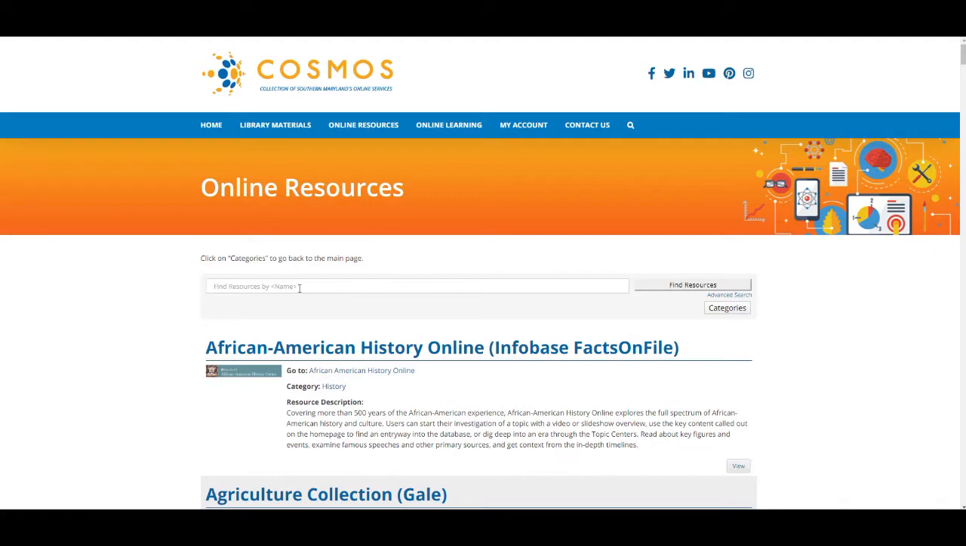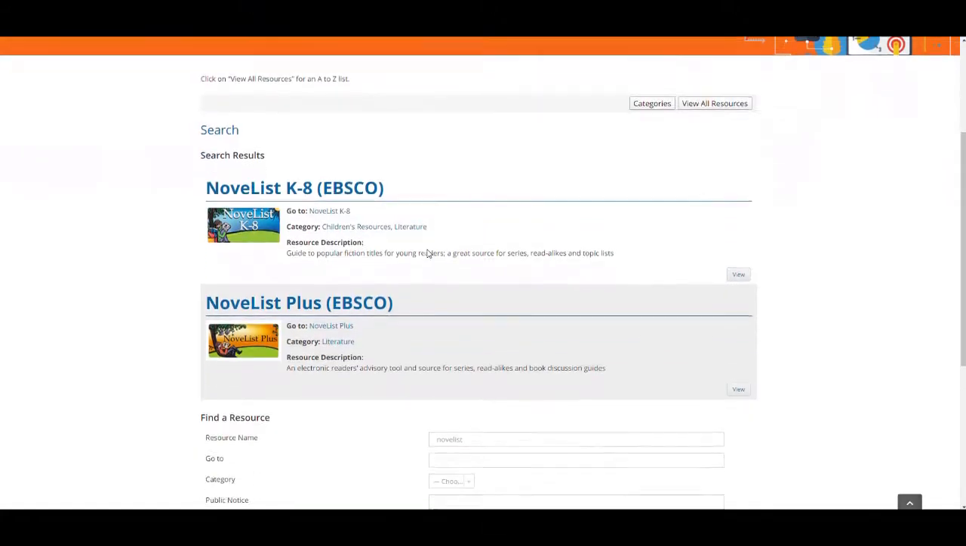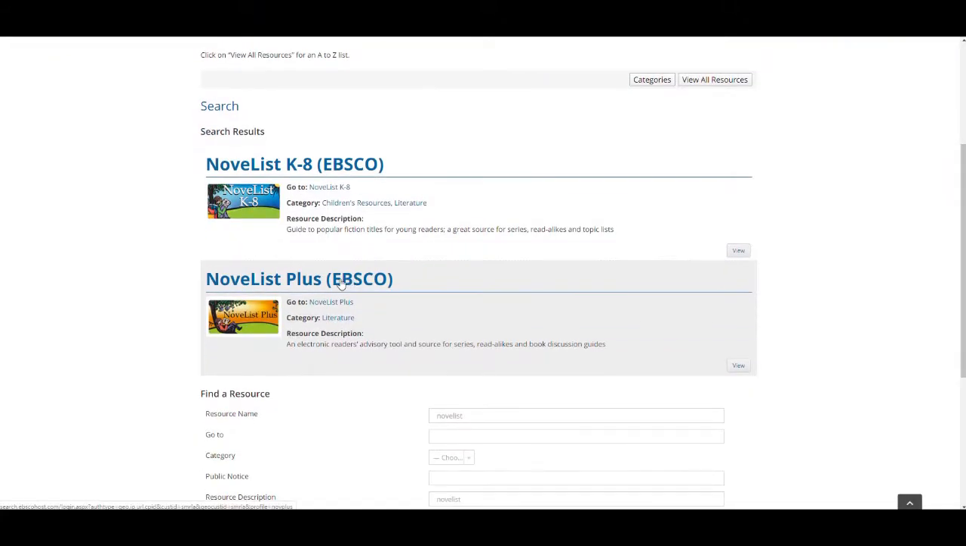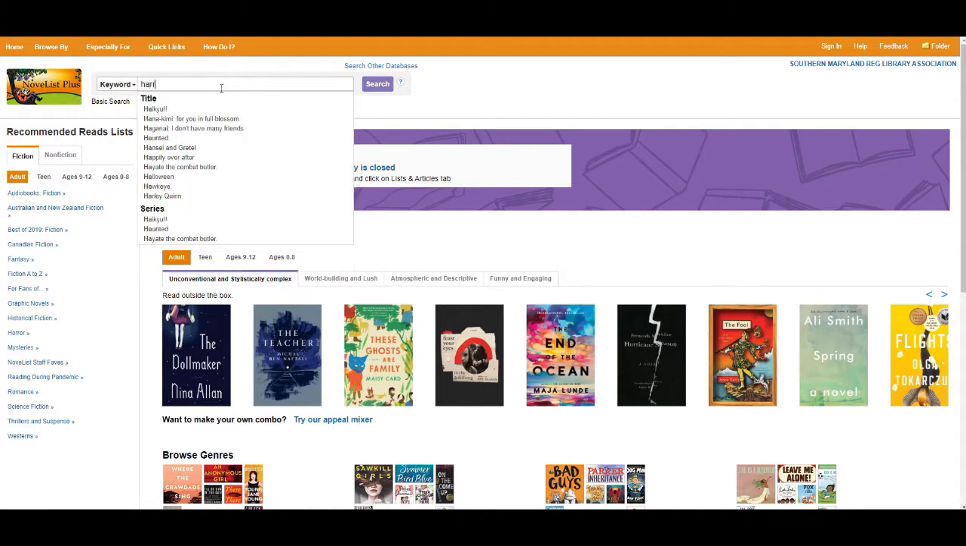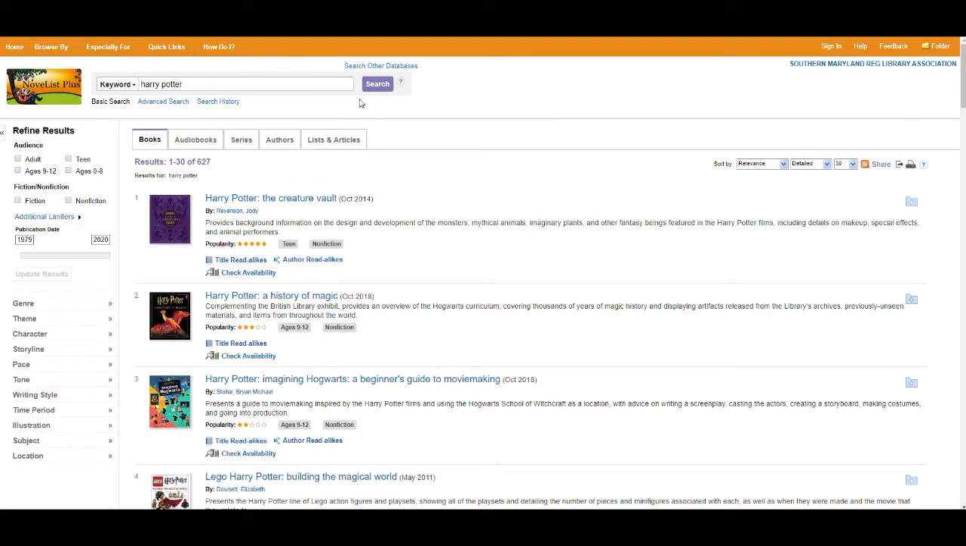Today we are showing how to navigate and use some features of NoveList, an online resource provided by the library. NoveList can be used to search for book series, audiobooks, book and series readalikes, works of authors, author readalikes, and the availability of books.